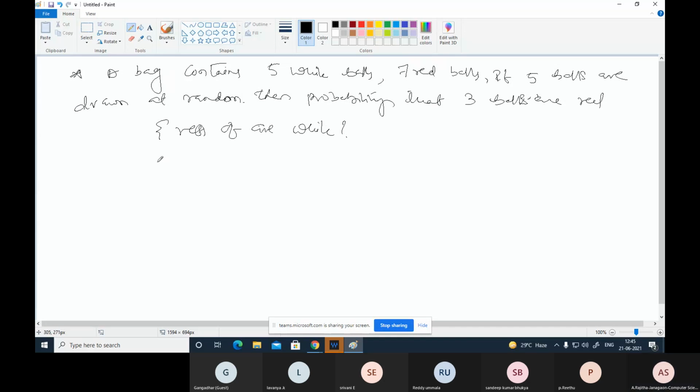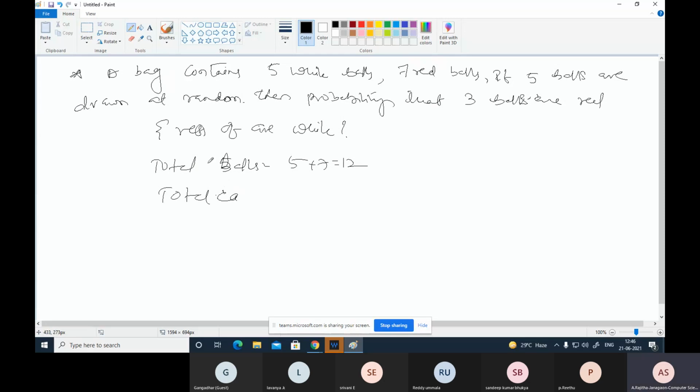So then, the bag contains how many total number of balls? 5 plus 7, 12 balls. So from these 12 balls, select only 5 balls. That means total cases. Total possibilities.